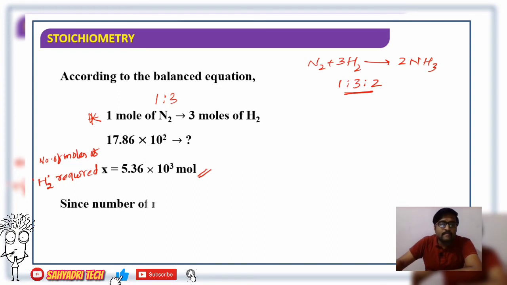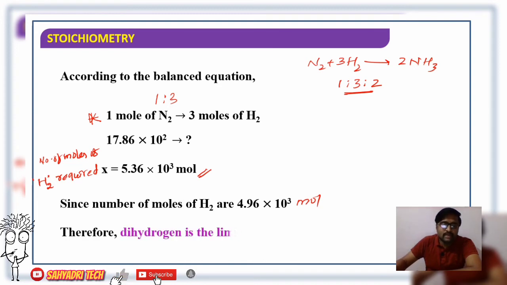Well, now what about the number of moles of hydrogen? We already know it is 4.96 into 10 raised to 3 moles available, while required is 5.36 into 10 raised to 3.